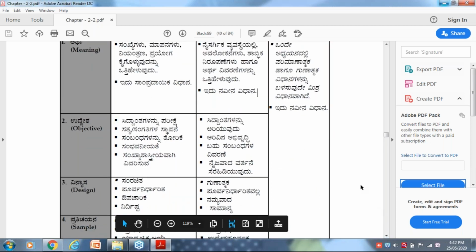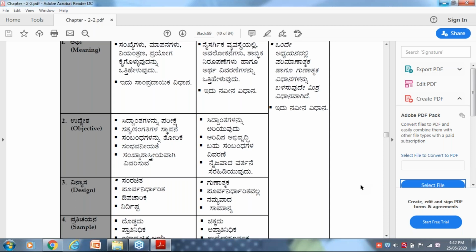It is a very innovative approach which has been adopted by a system of research. In a single study, please note the point, in a single study, if you use both simultaneously, once you are using qualitative, once you are using quantitative, if you use both methods in a single study, that itself is called as,